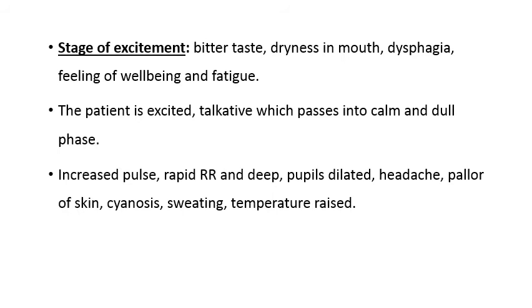Being a stimulant, it increases the pulse rate, increases the respiratory rate, which is very deep, pupils are dilated, the person may feel headache, there is pallor of the skin, cyanosis may develop, sweating, and temperature is also raised. Cocaine produces hypertension. The blood pressure is increased, which may lead to cerebral bleeding.